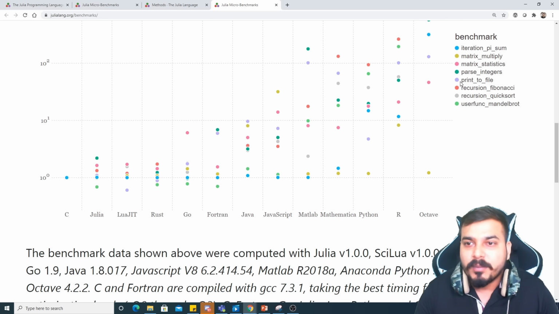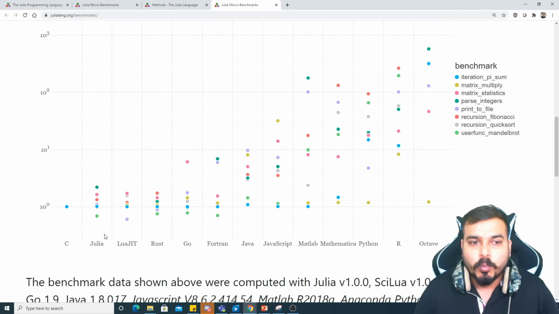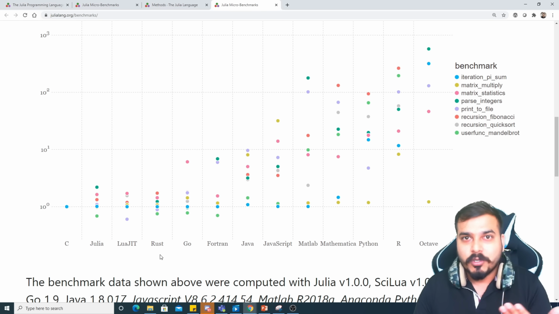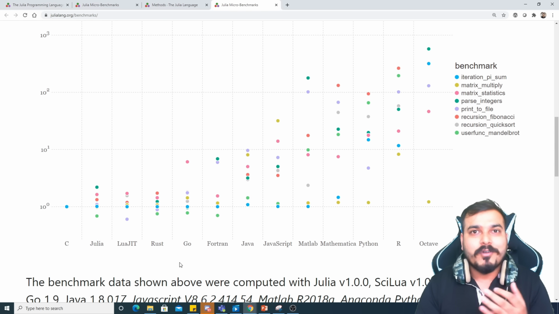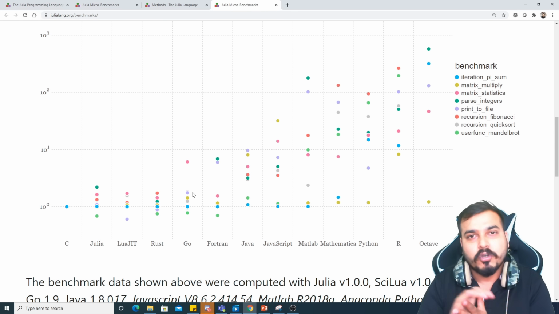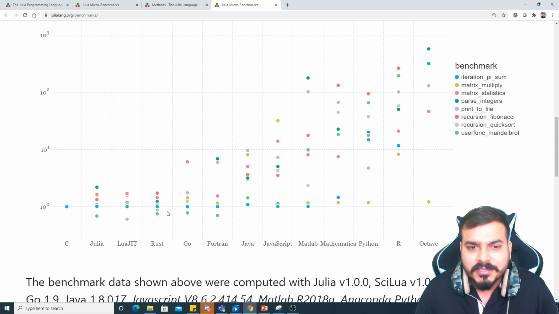Then we have this purple color, print to file. Again, the speed is very good, right? Now, Julia is definitely giving us better performance when compared to the other programming languages. Other programming languages are just in the list, and recently I made a video on competitors of Python, right? There I had mentioned Julia, Go, Golang. This Go programming language is also very good, and people are exploring it. Go actually came from Google itself. Google developed this programming language and now many people are using it. Then you have Rust. Then you have Fortran.